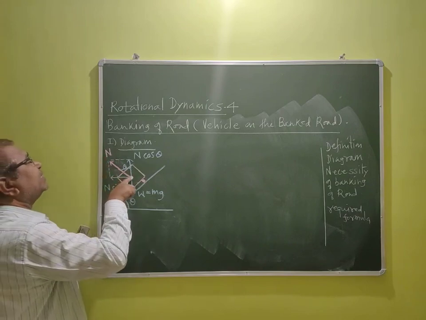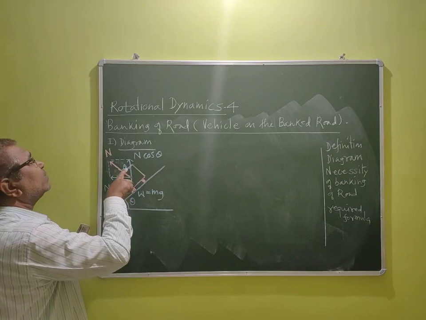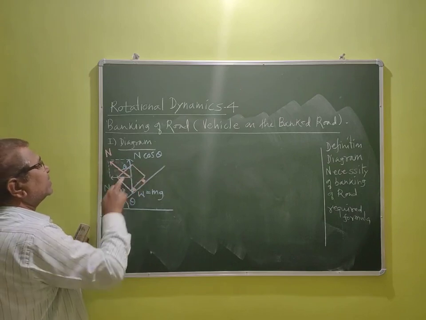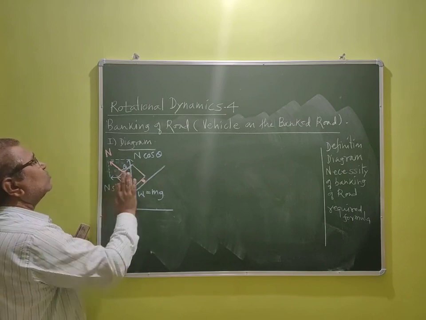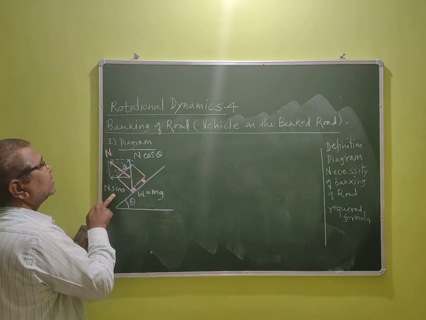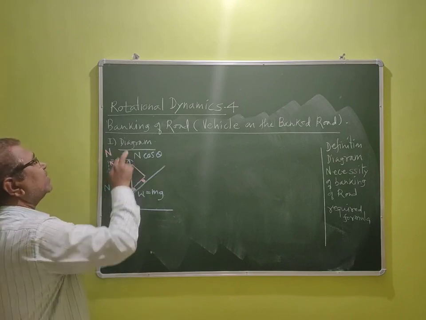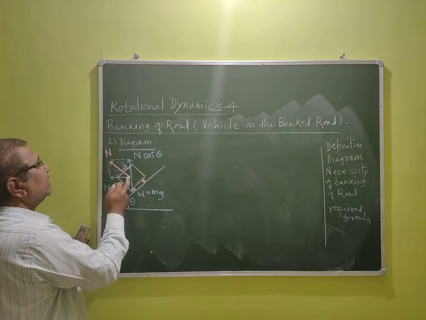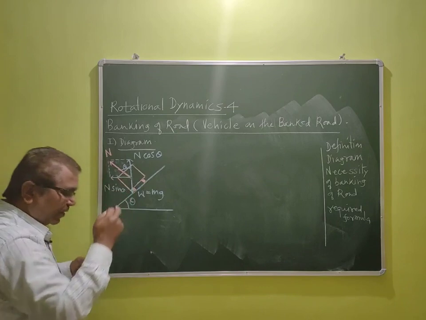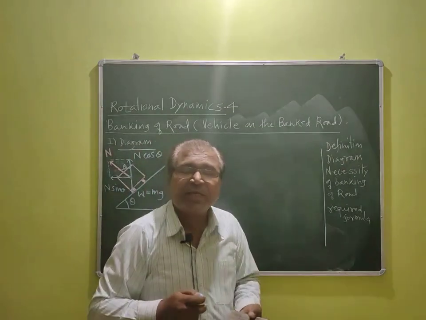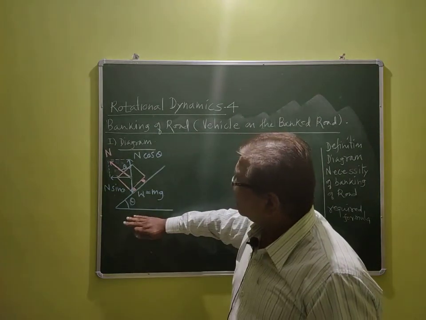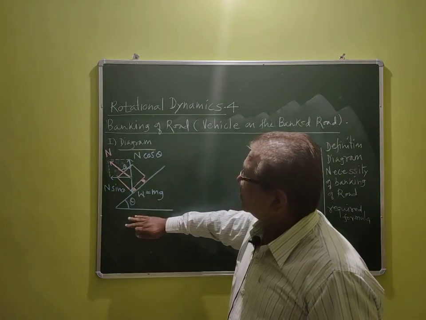This capital N is resolved into two components by making use of cos theta and sin theta. I will not repeat here how this N cos theta and N sin theta come. You can only remember this. This factor is N cos theta. This factor is N sin theta. N cos theta is acting upward. N sin theta is acting horizontally inward. And normal reaction is always perpendicular to the surface. So this is the description of this diagram.